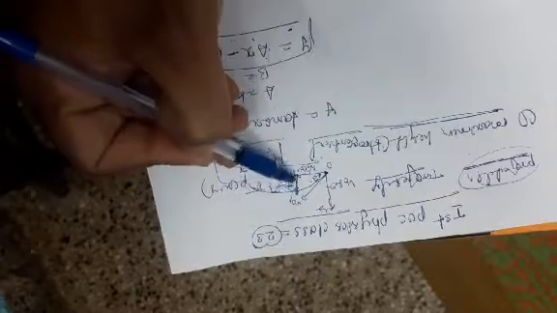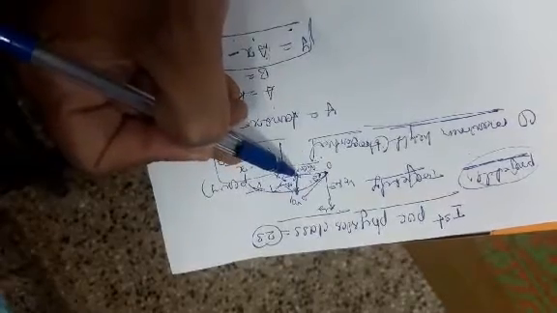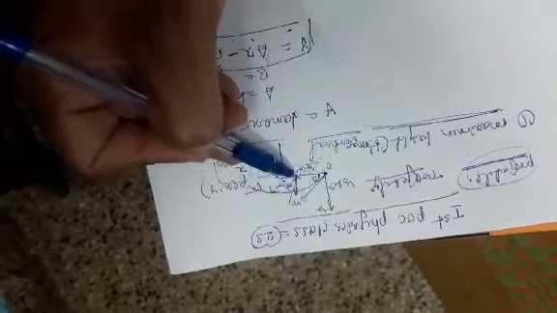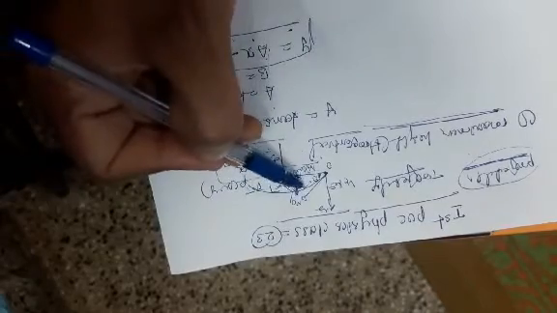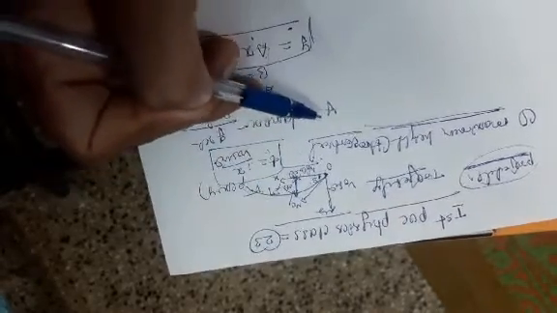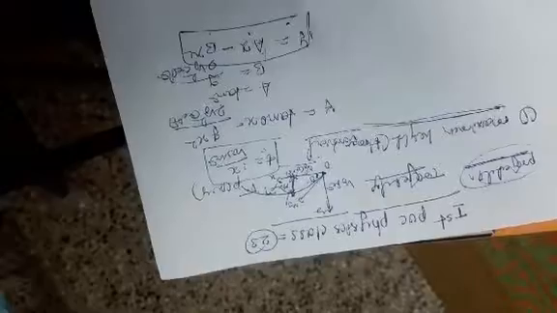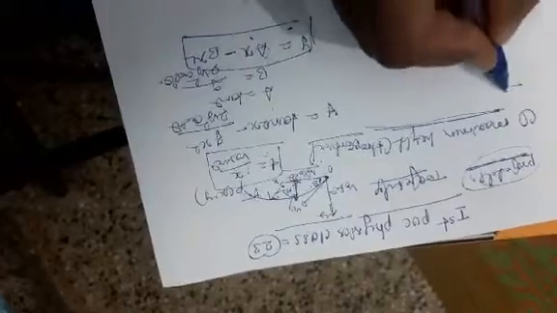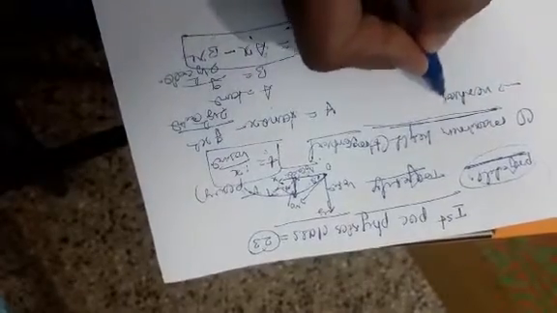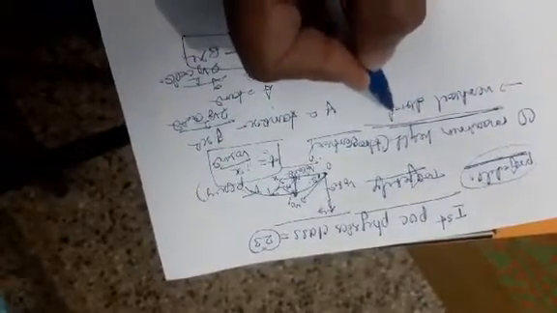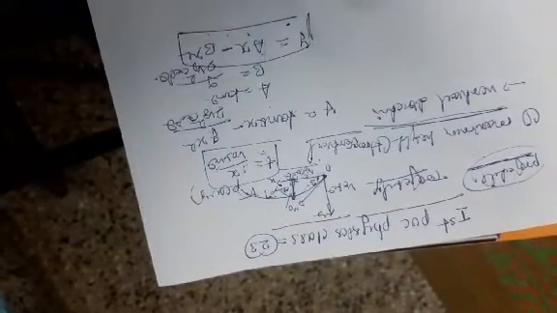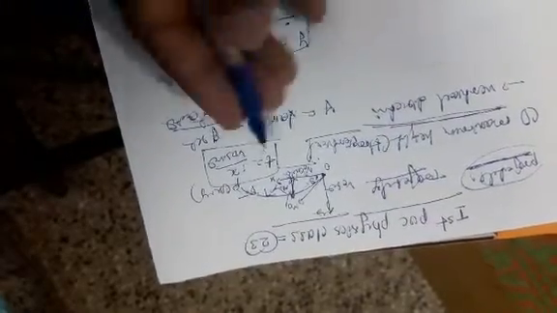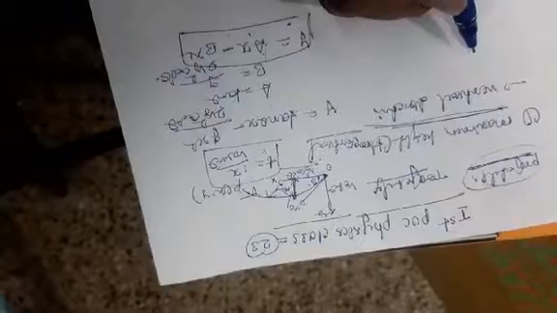Maximum height means, see, this is the representation of maximum height. The maximum vertical distance traveled by a projectile. This journey is called what? It is the maximum height. This is the vertical direction. How to find it in the vertical direction? First, write the solution part for the vertical direction.